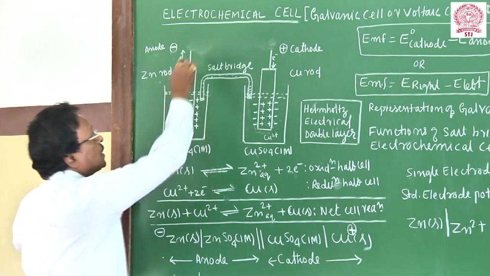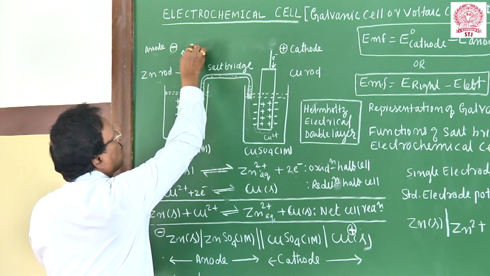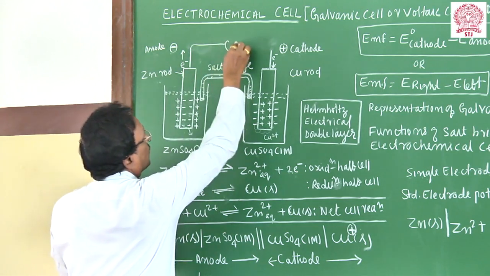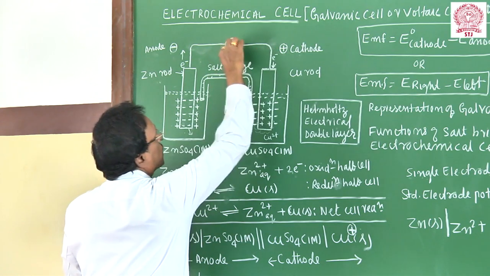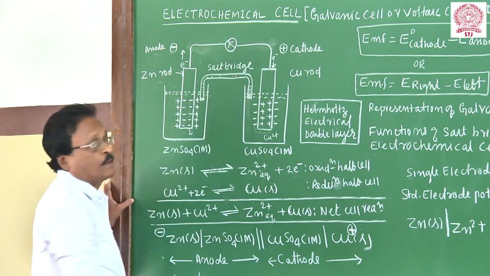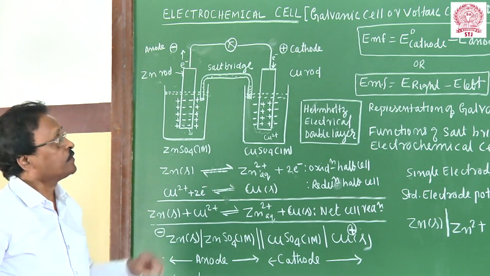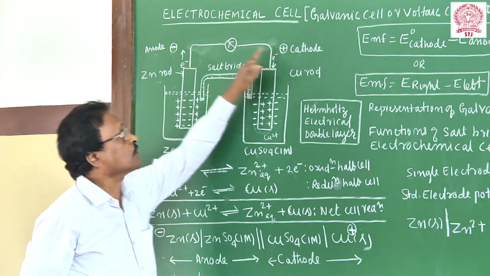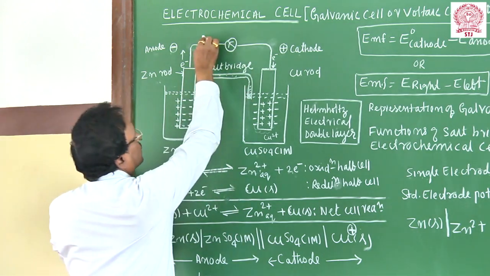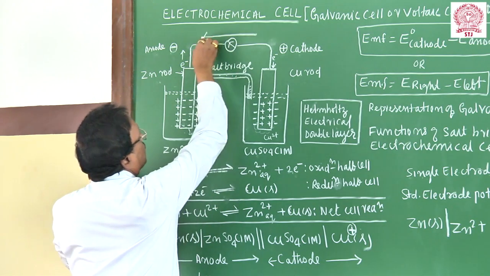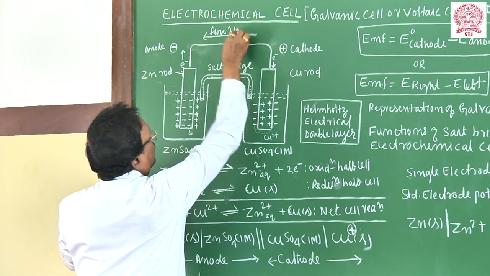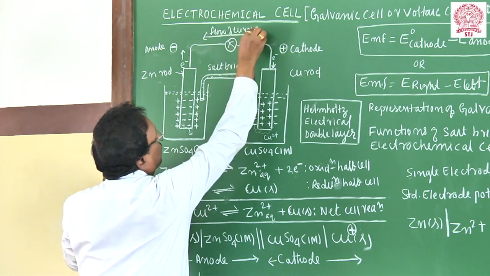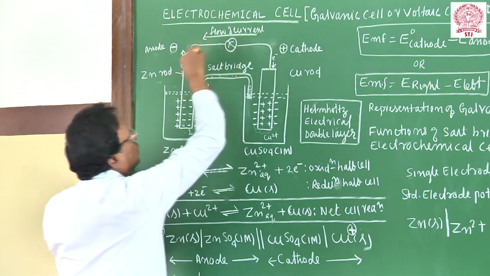And externally, I will connect a voltmeter. You can see the current flows in the outer circuit. What is the direction of flow of current? The current was found to be flowing from the cathode to the anode.